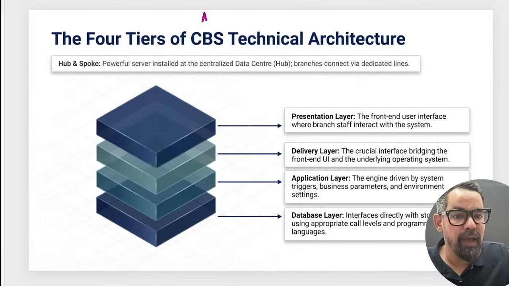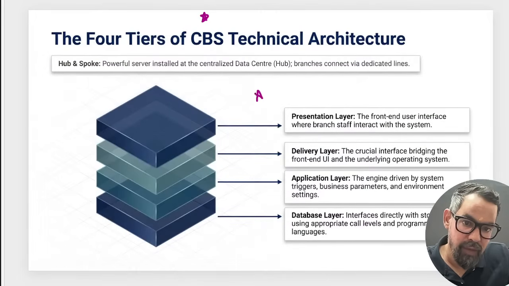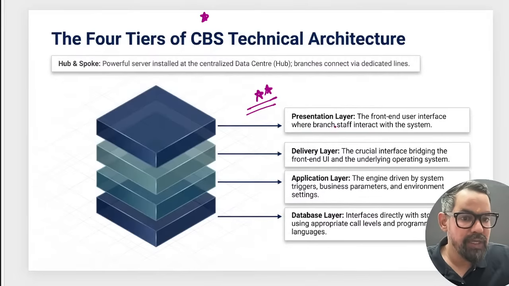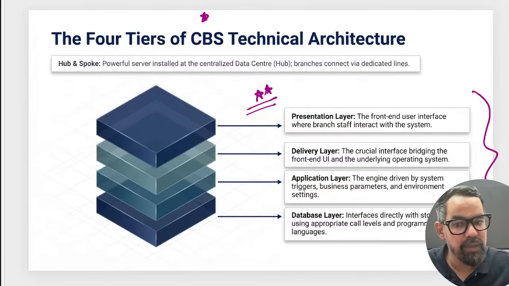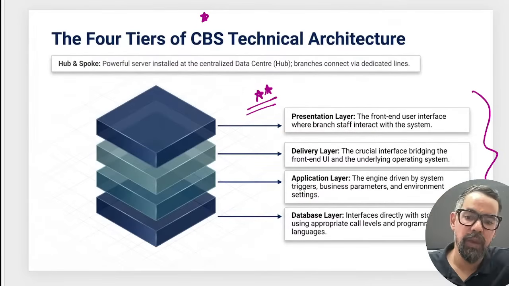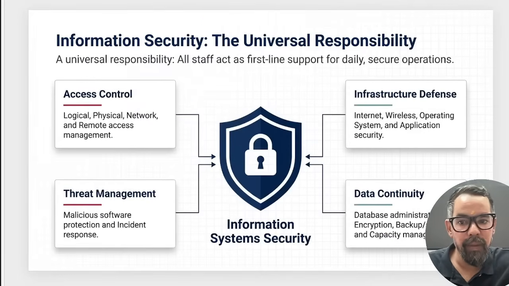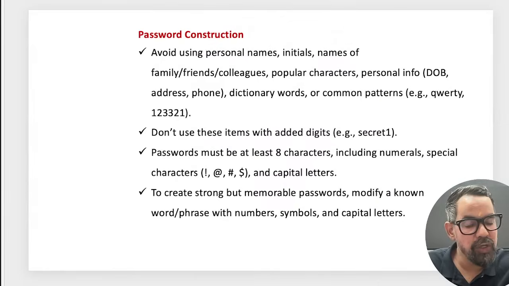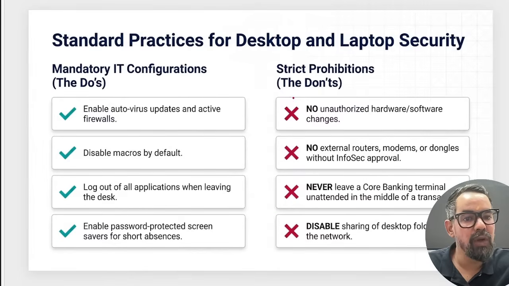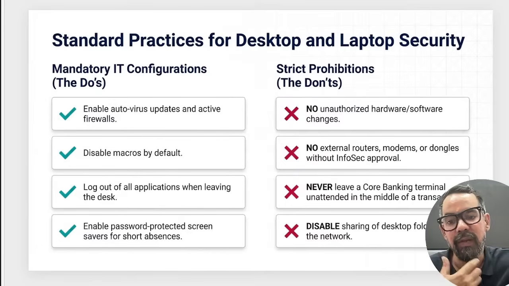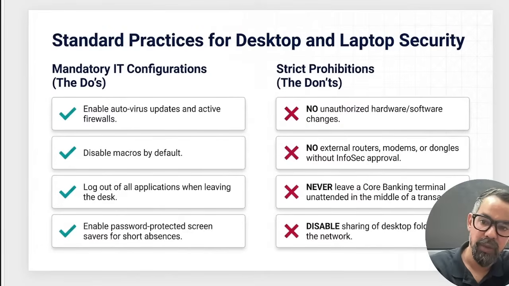CBS technical architecture layer. This is very, very important again. So presentation layer, delivery, application and database. How this entire CBS system works, all areas which are related to this particular one. Data security, we have password construction, password protection, do's and don'ts basically, while how you use that system itself, and all that generally comes under this one.